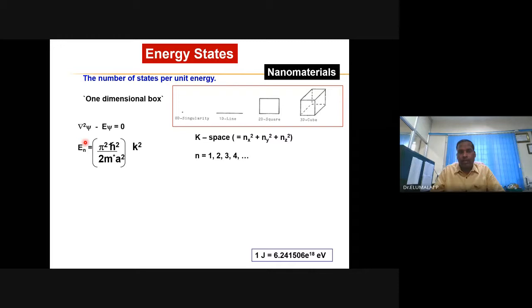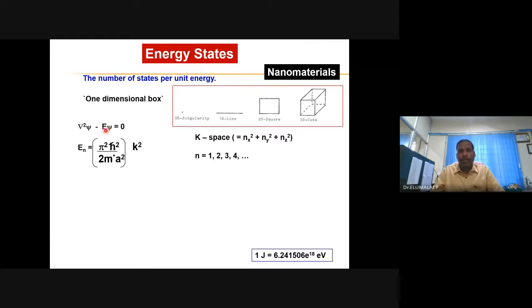This equation is known as the eigenvalue equation: E is equal to pi square h cross square divided by 8 m star a square into k square. This equation is arrived from the Schrodinger equation.